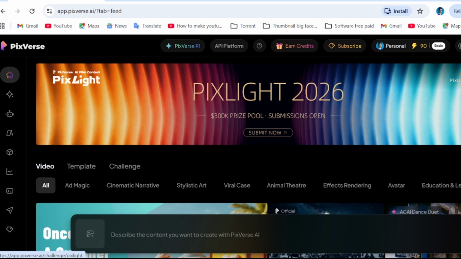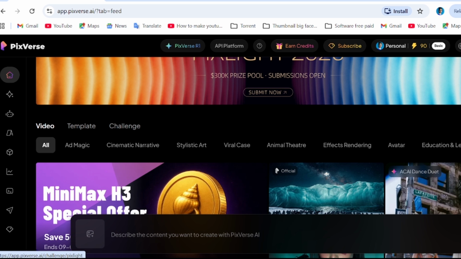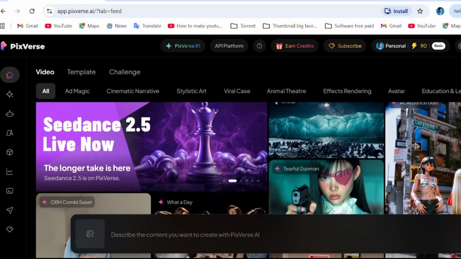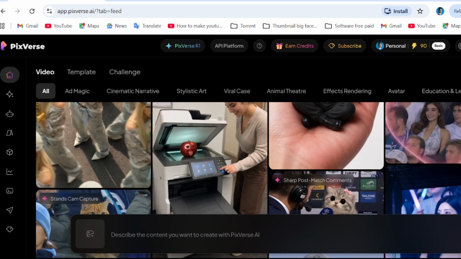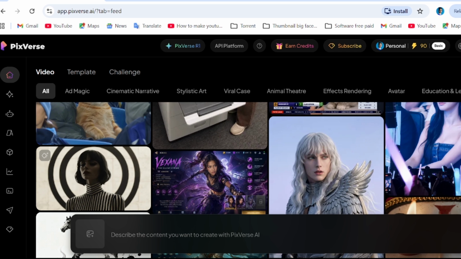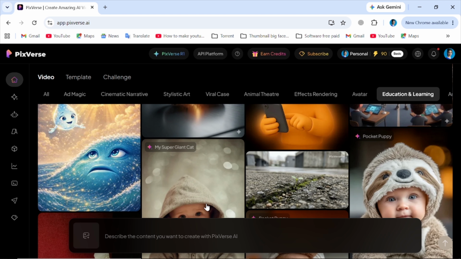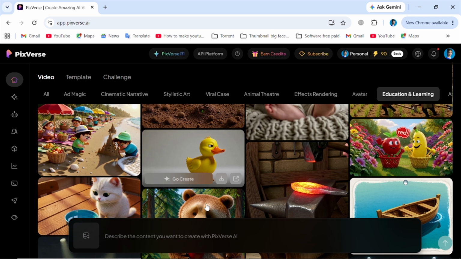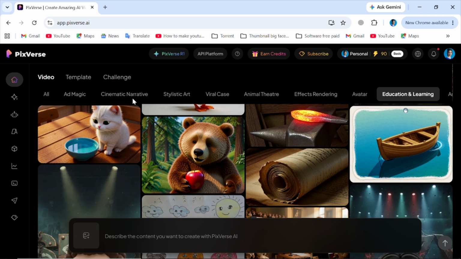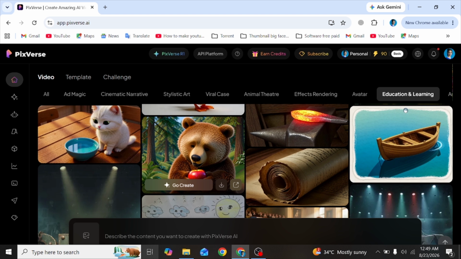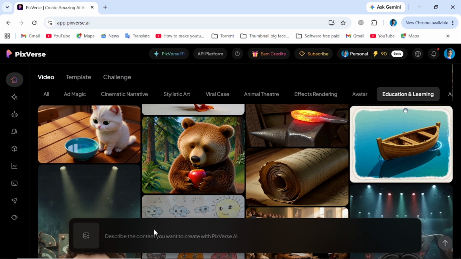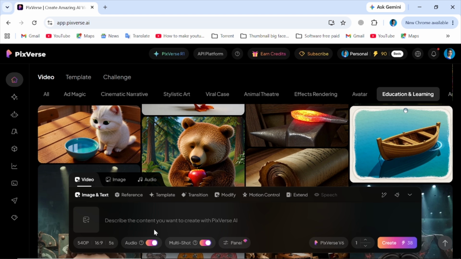That's why I've been using PixVerse to streamline my AI content creation process. PixVerse is an AI creation platform designed to help creators transform ideas into cinematic visuals and engaging videos. Instead of juggling multiple tools, everything feels much more connected and efficient. Whether you're creating content for YouTube, TikTok, Instagram, marketing campaigns, or personal projects, PixVerse makes the process incredibly simple. The goal isn't to replace creativity. It's to remove the friction between your idea and the final result.